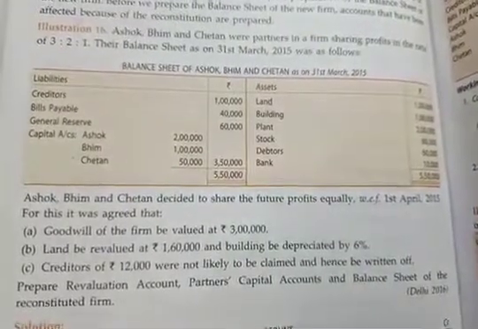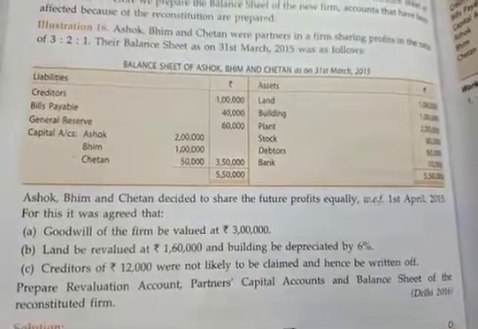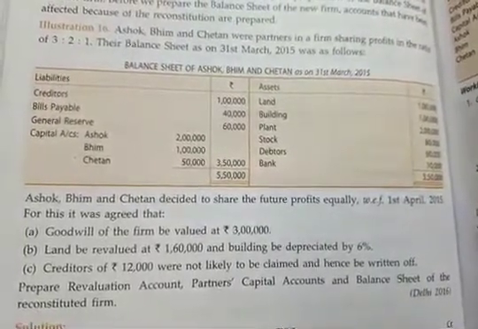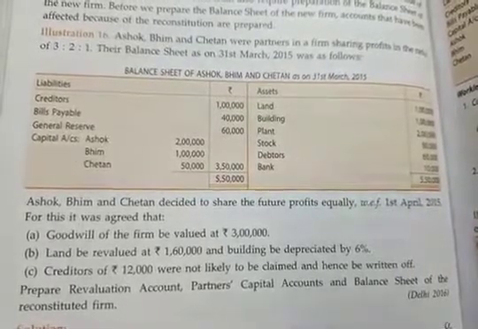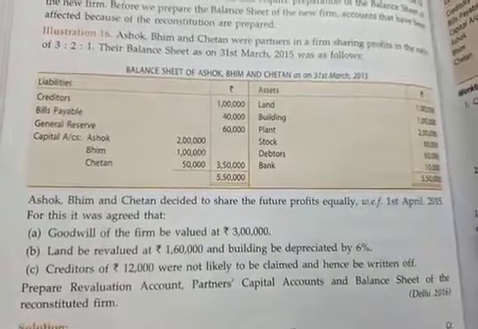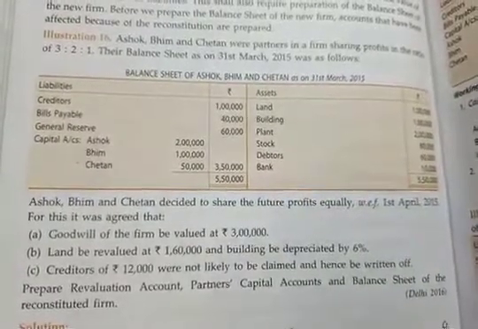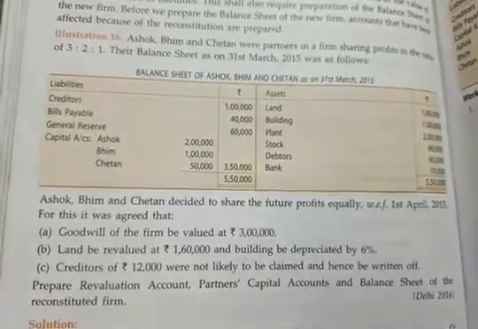Creditors of rupees 12,000 were not likely to be claimed and hence to be written off. It means the liability of creditors will be reduced by rupees 12,000 in the new balance sheet. And afterwards they have told us to prepare the revaluation account, partners capital account and balance sheet of the reconstituted firm. So let us solve the problem.